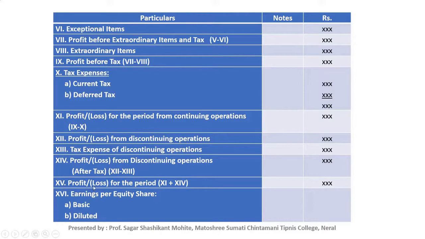Then we will finally find profit or loss for the period, that is point number 11, profit or loss from continuing operation, plus point number 14, profit or loss from discontinuing operation. Finally we will find profit for the period. And point number 16, earning per equity share, that is profit or loss for the period divided by number of equity shares. This is the format for a statement of profit and loss account.